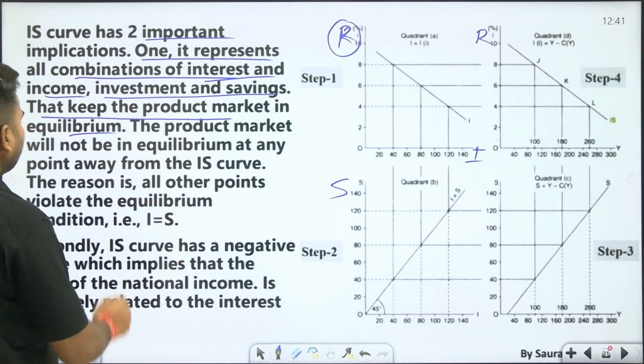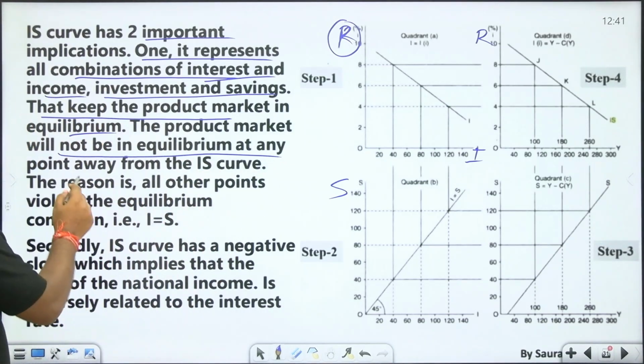The product market will not be in equilibrium at any point away from the IS curve.